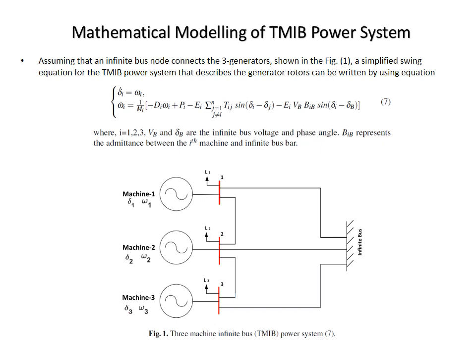Here VB is the bus voltage. Beta iB represents the admittance between the ith machine and the infinite bus bar, and delta B represents the phase angle of the infinite bus.